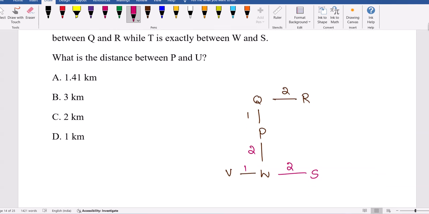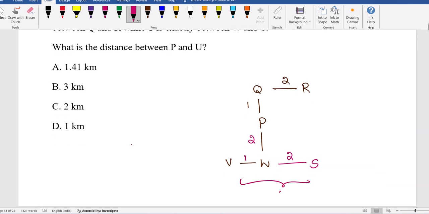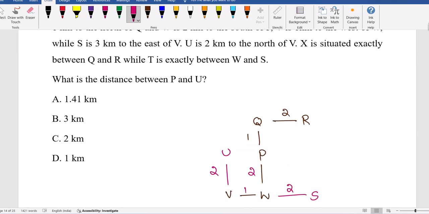Then U is 2 kilometers north of V, so exactly in parallel to P. U and P. Then X is situated exactly between Q and R, in the middle, so we split this as 1 and 1. While T is exactly between W and S.